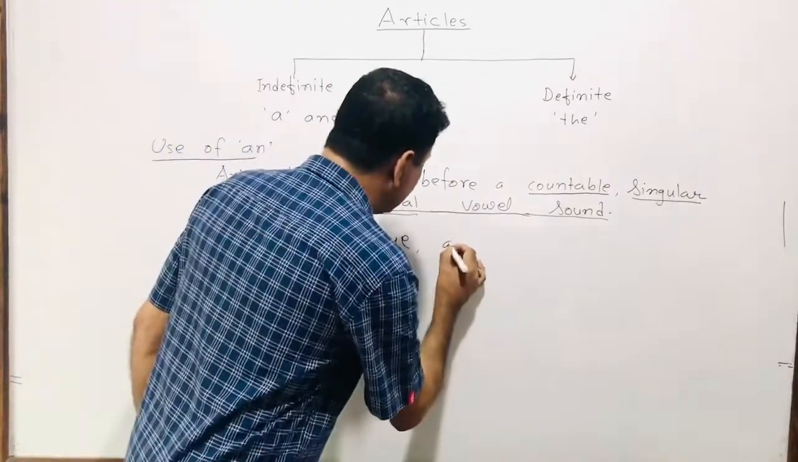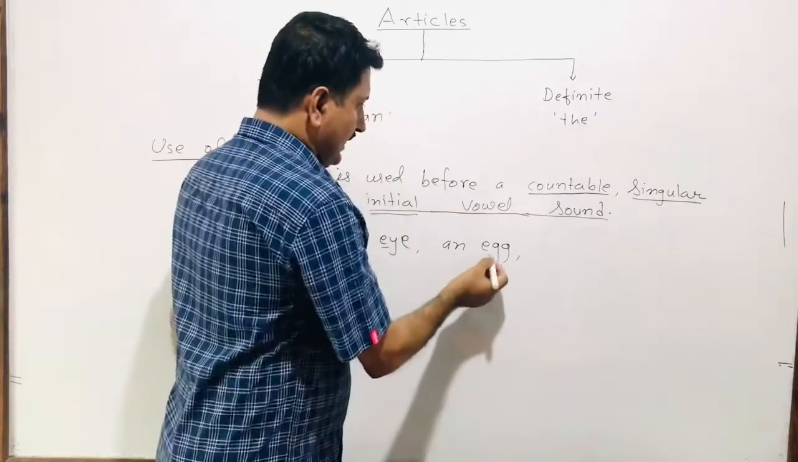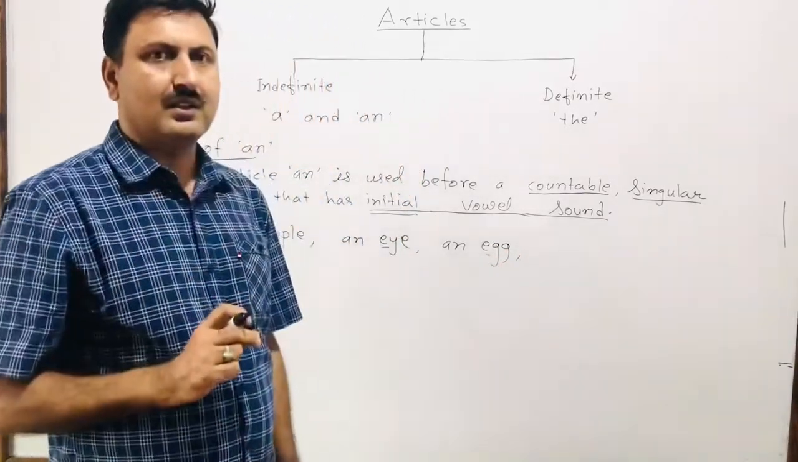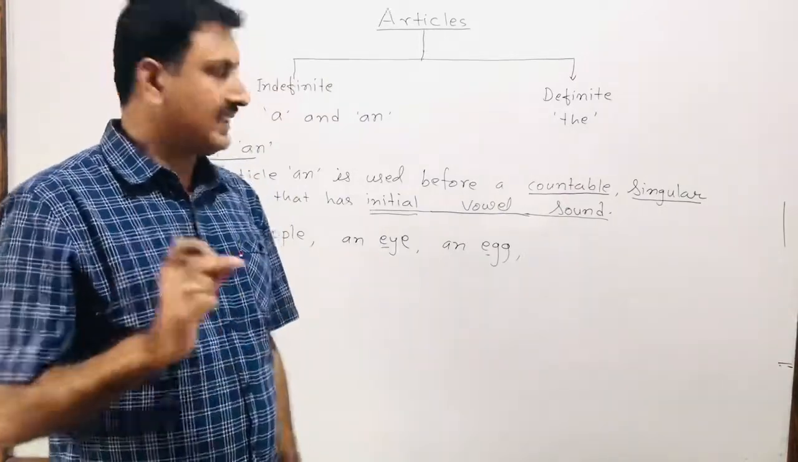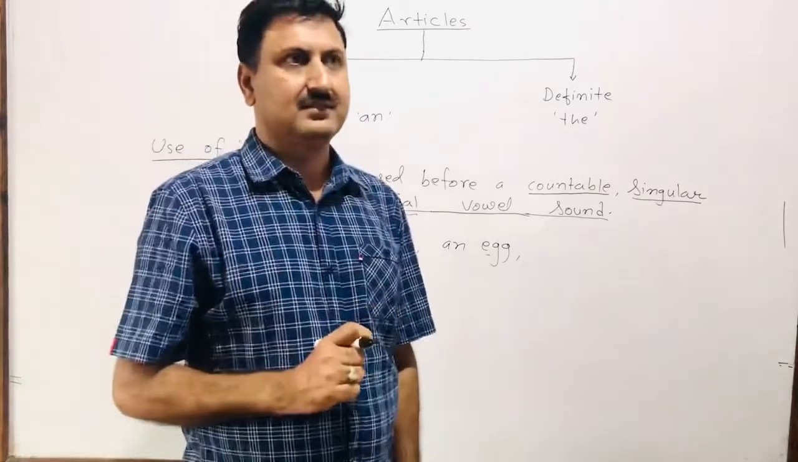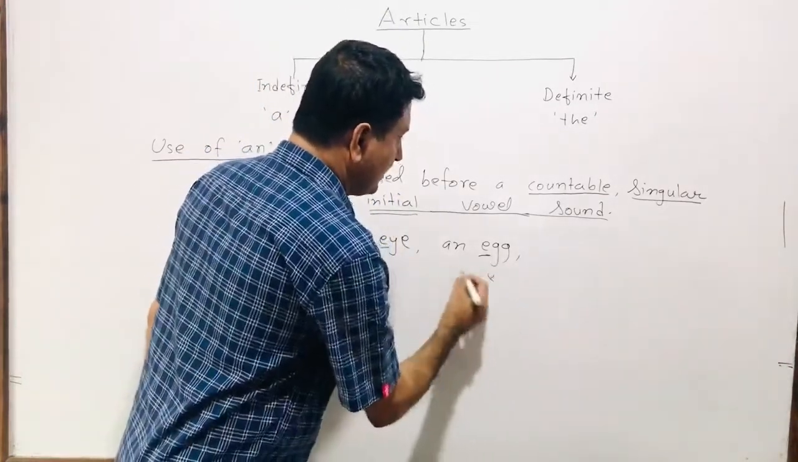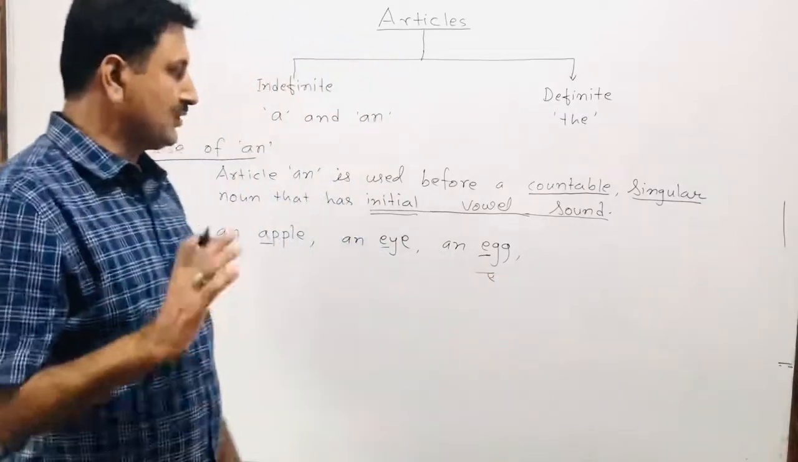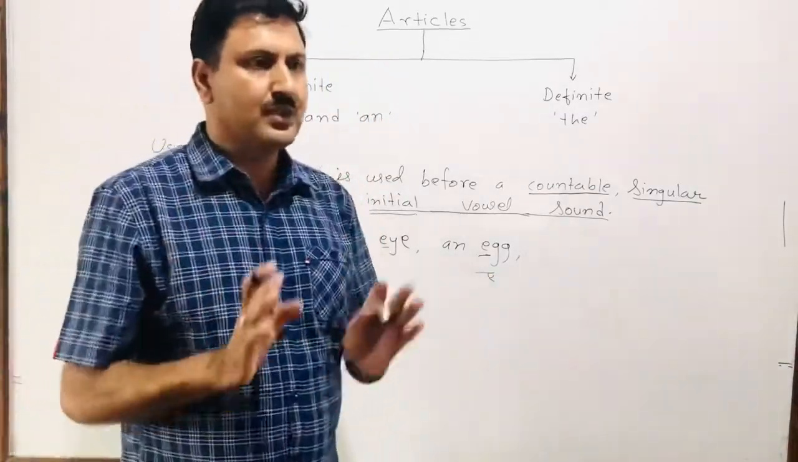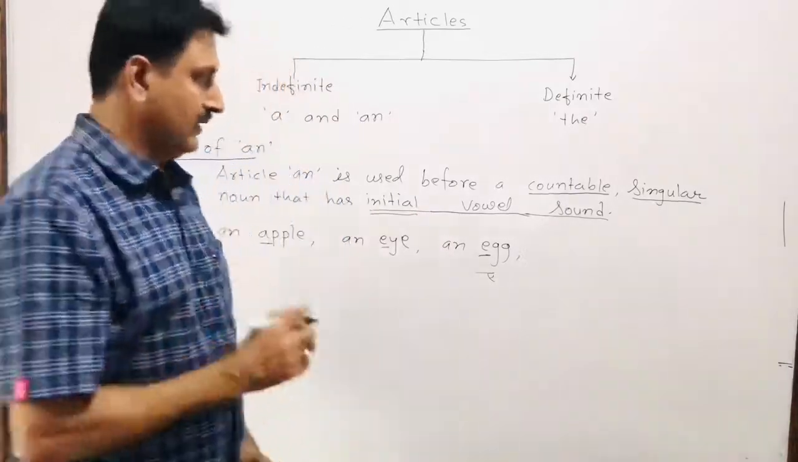An egg. Egg, we can count, countable. Egg, it is now singular. And egg. Egg. The beginning sound is a vowel sound. That is why we use article an before egg.